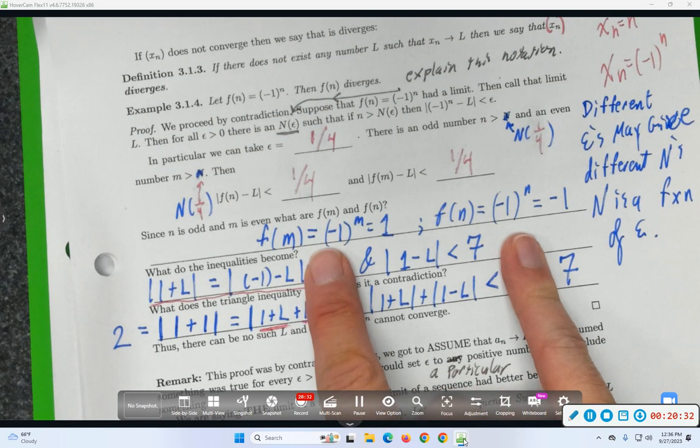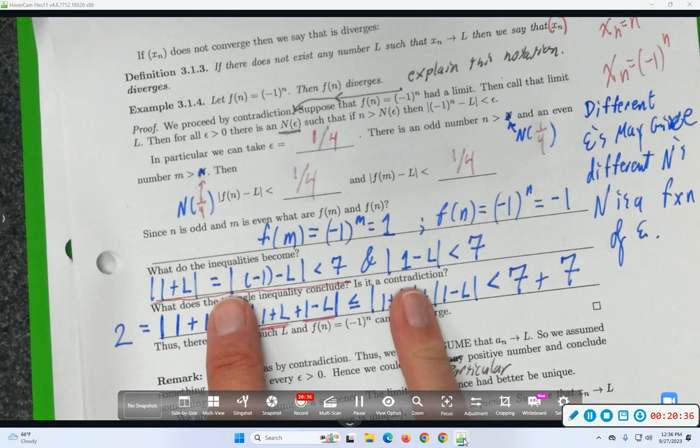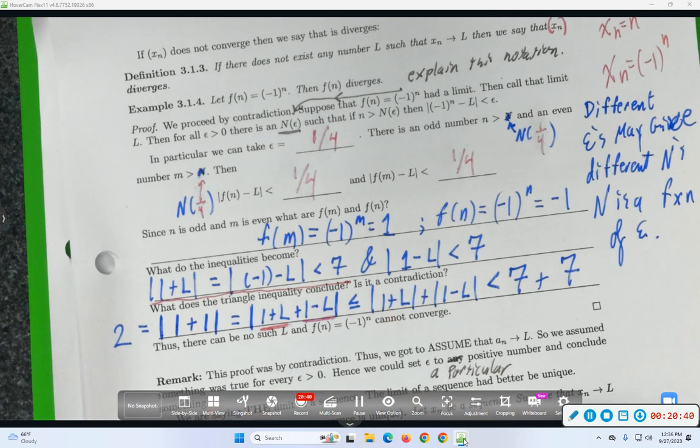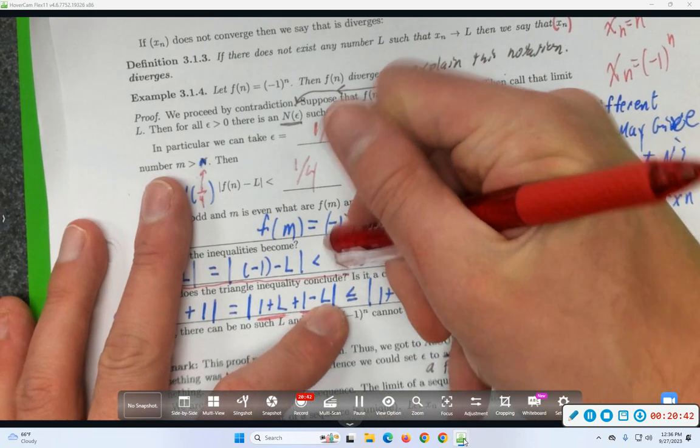And now let's just keep on going through. Do those lines still work? Cool. Does this line still work? Change the 7s. I guess they're 1 over 4s now.